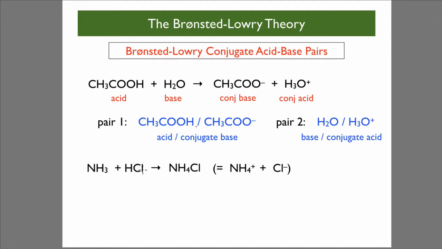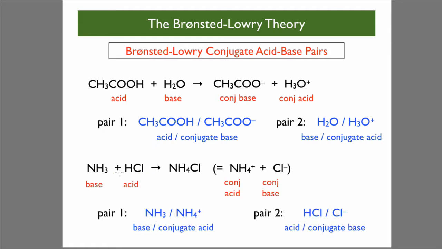Here we've got ammonia and hydrochloric acid reacting. The base is obviously the ammonia and the acid is obviously the hydrochloric acid. The acid donates a proton here to form NH4Cl, ammonium chloride. But if we look at the two ions, if you go back the other way, it's the ammonium ion which would donate a proton back to the chloride ion. So this has become the acid. So the base and conjugate acid pair would be ammonia and ammonium, and the acid and conjugate base pair would be hydrochloric acid and the chloride ion.